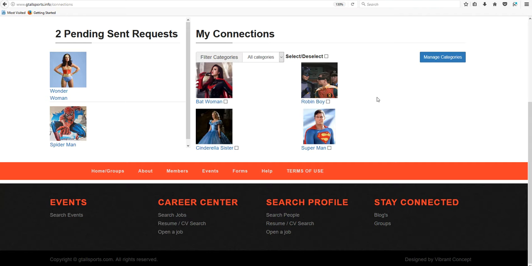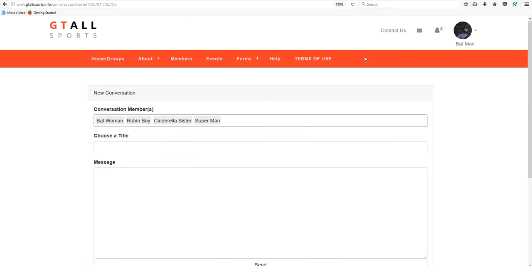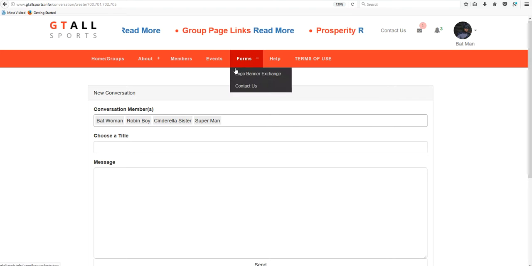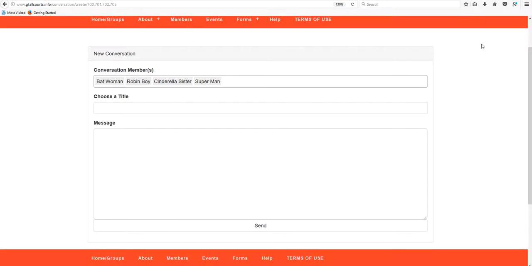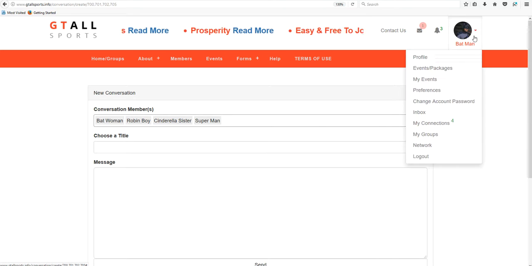and we're going to see that now we can actually select or deselect all the people, and we could actually create a conversation at this point, and we could actually message these people just like you would do on an email. Depending on your preferences is depending whether you receive an email when you actually become a member of GT All Sports. So there's many fine features here you can turn on and turn off. There's many more items that we can discuss on later videos. So we want to welcome you to the site.